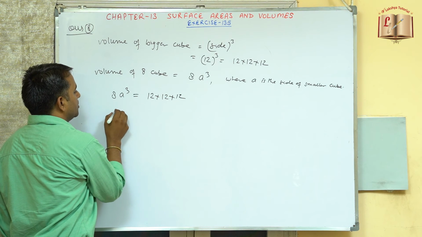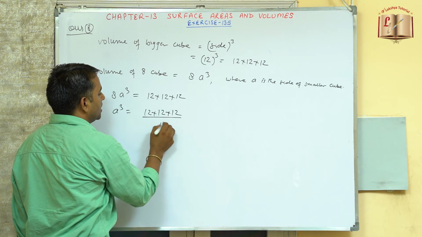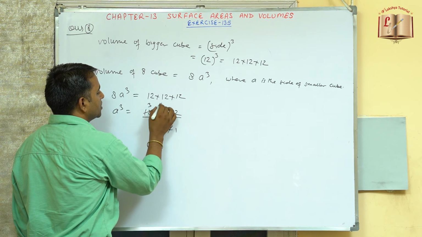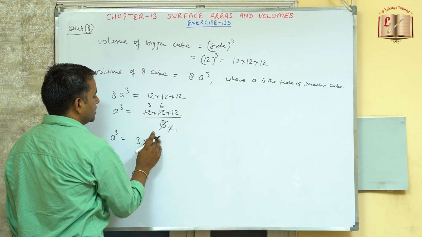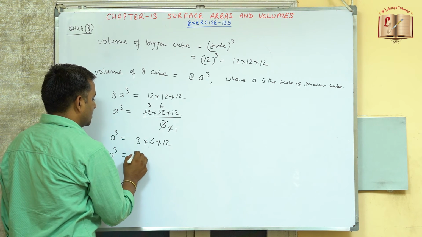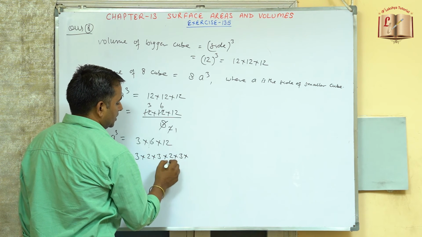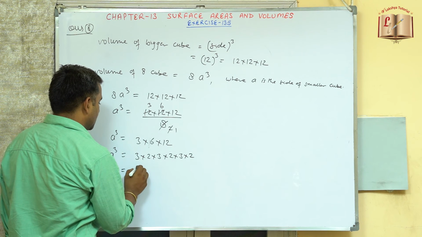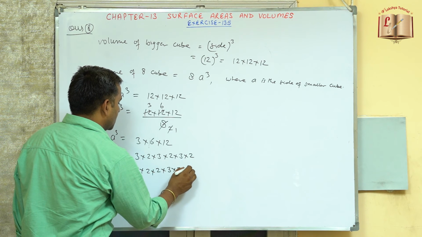So now we can find out. a cube will be equals to 12 into 12 into 12 divided by 8. So this will be 4 2 जा 8, 4 3 जा, then 2 1 जा 2, 6 times. So this a cube will be equals to 3 into 6 into 12. So a cube can be written as 3 into 2 into 3 into 2 into 3 into 2. So now we can summarize this. So this is 2 into 2 into 2 into 3 into 3 into 3.